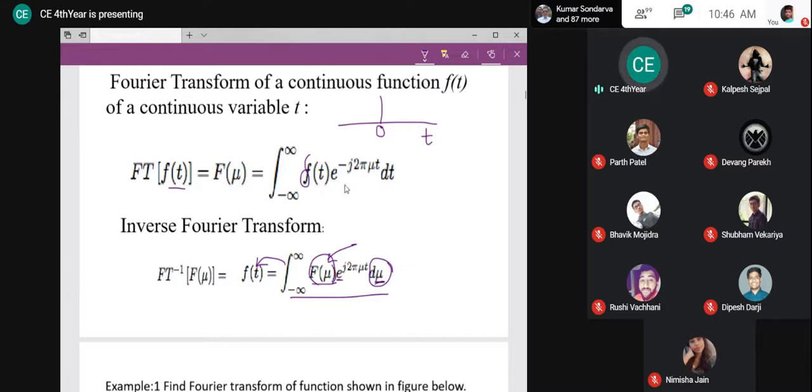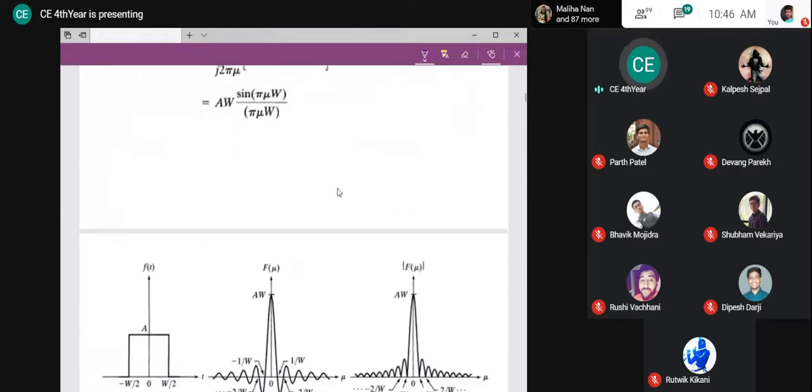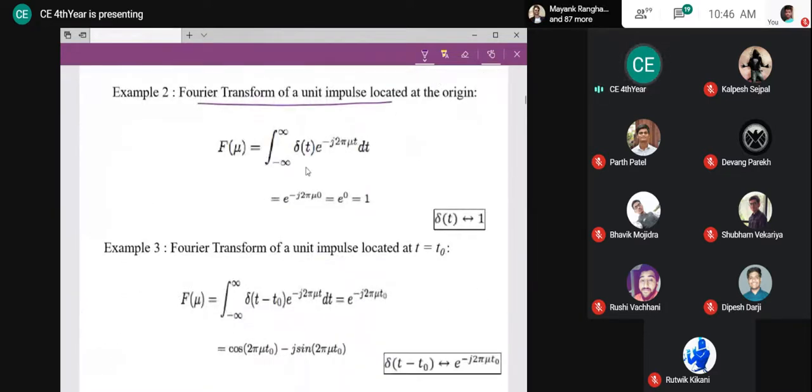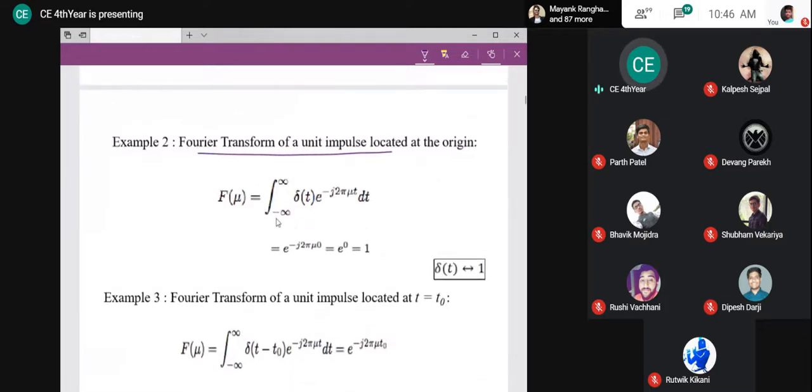Can you simplify and tell me what will be the result? Look at this, what exactly am I having? If I substitute that into the equation, I get the integral of delta t e raised to minus j 2 pi mu t dt. So what will be the result of this integral? I know the shifting property of my impulse.